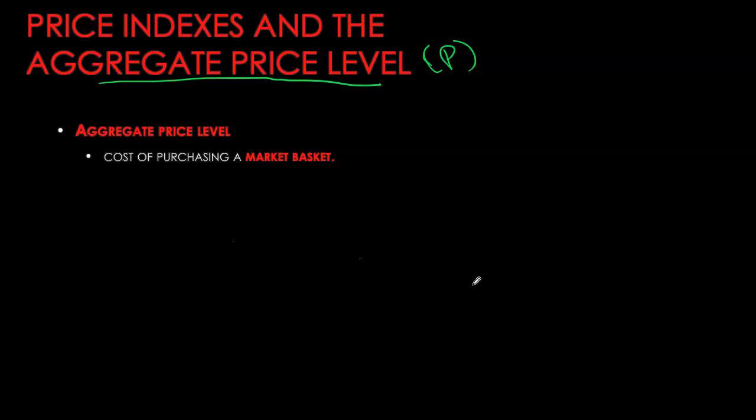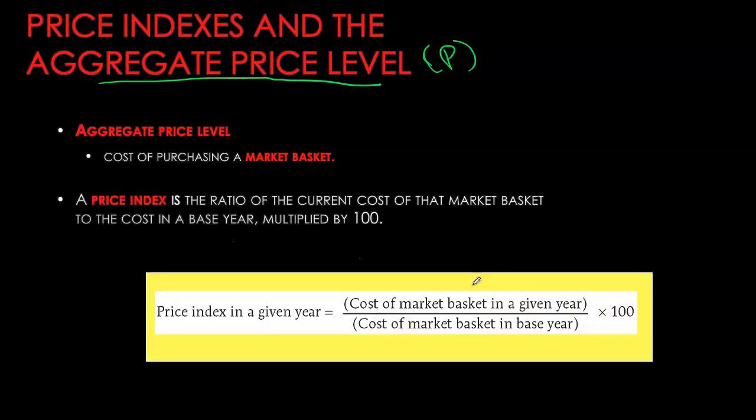Canadian family consumes. Once we have calculated the cost of the market basket, we will construct an index, in this case a price index, which will be the ratio of the cost of the market basket in any given year to the cost of the market basket in some base year times 100. So here again we're using some base year, but do not confuse base year in the construction of a price index with the base year that we use for real GDP. In real GDP, we were tracking production changes, holding prices constant. Here we're doing actually the opposite. We hold the market basket constant and we'll be tracking the changes in prices from one year to the next. And that will give us our price index for various years.